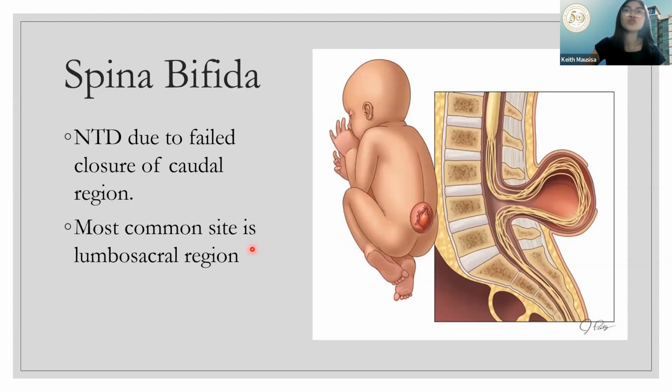And this is how it looks on MRI. Actually, we have 3 types of spina bifida, but you will study that in your third year. For now, at least you know that if there is a failed closure of the caudal region, it could result in spina bifida. That's what happens.